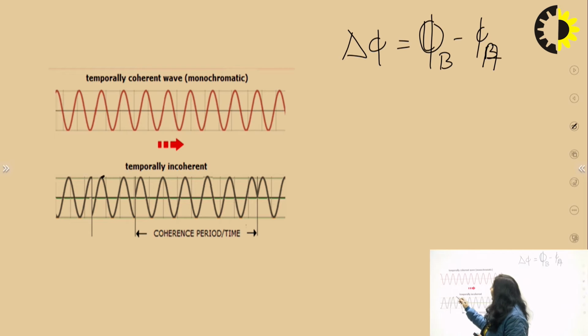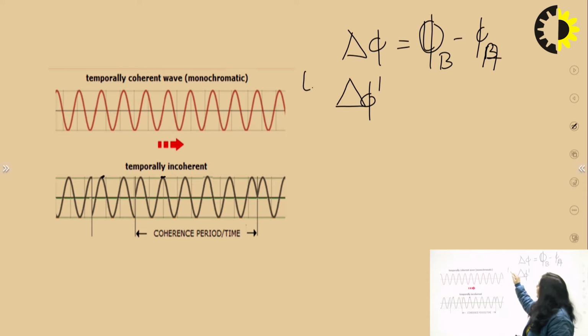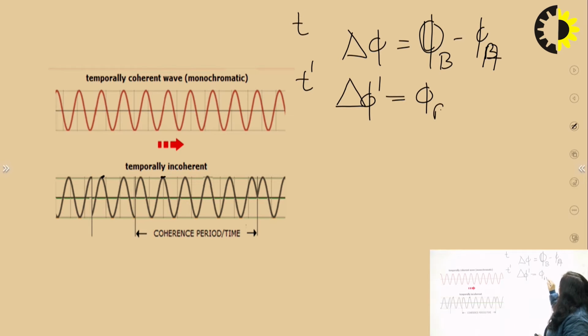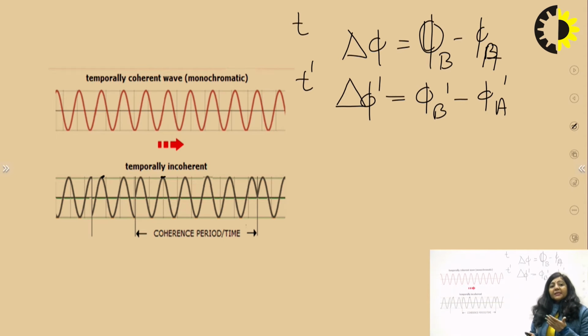Remember that we have taken A and B in a plane parallel to the direction of propagation. Then we find the phase difference at a different time, let that time be t dash. This was the phase difference at time t. At time t dash, the phase difference is phi b dash minus phi a dash. If delta phi is exactly equal to delta phi dash, meaning the phase difference is the same irrespective of time, so that time is not changing the phase difference, then you say there is temporal coherence between A and B. I hope the meaning of temporal coherence is clear.